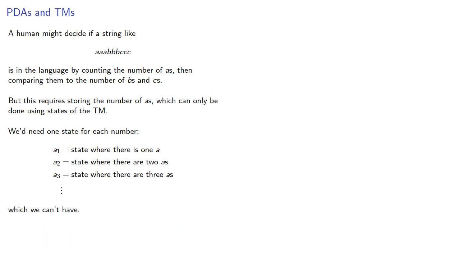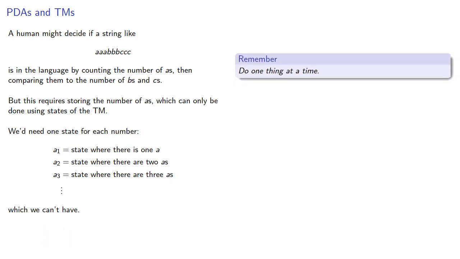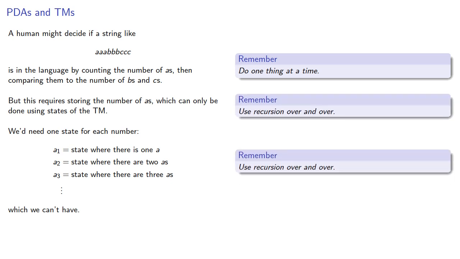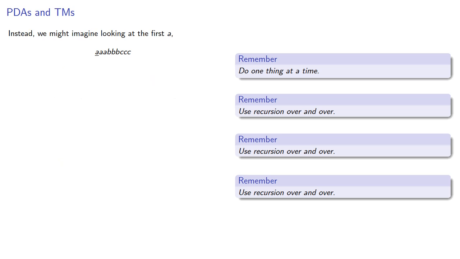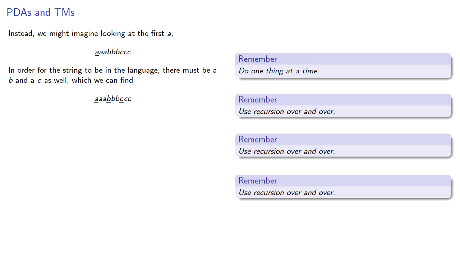But remember, do one thing at a time, and if we need to do a lot of things, we should use recursion over and over. So instead, we might imagine looking at the first A. In order for the string to be in the language, there must be a matching B and C as well, which we can find, and we can delete all three. Now lather, rinse, repeat.